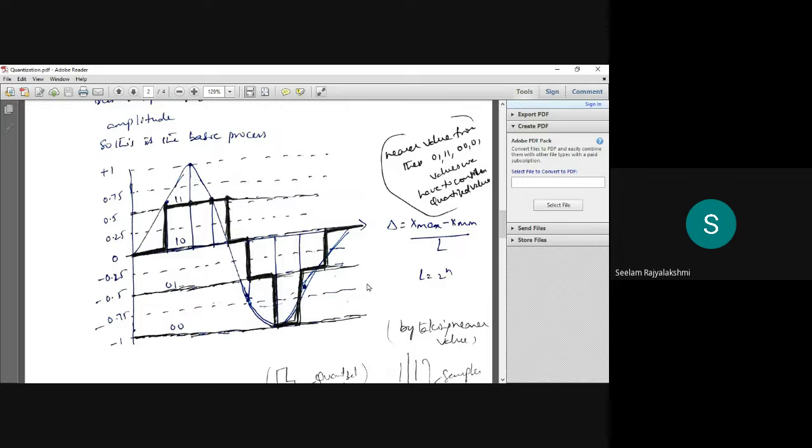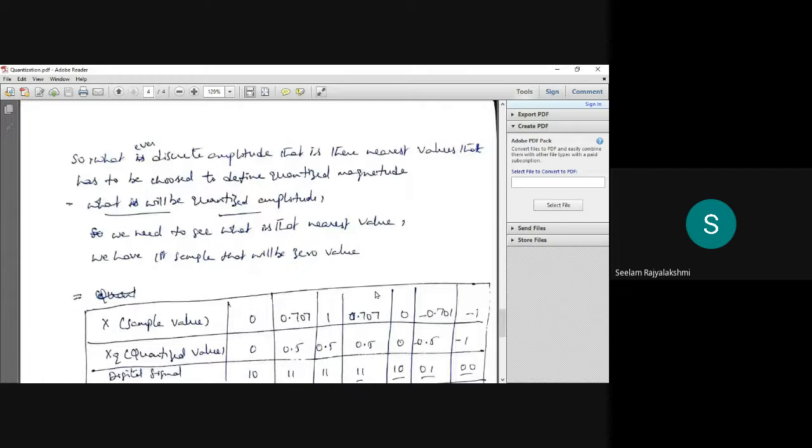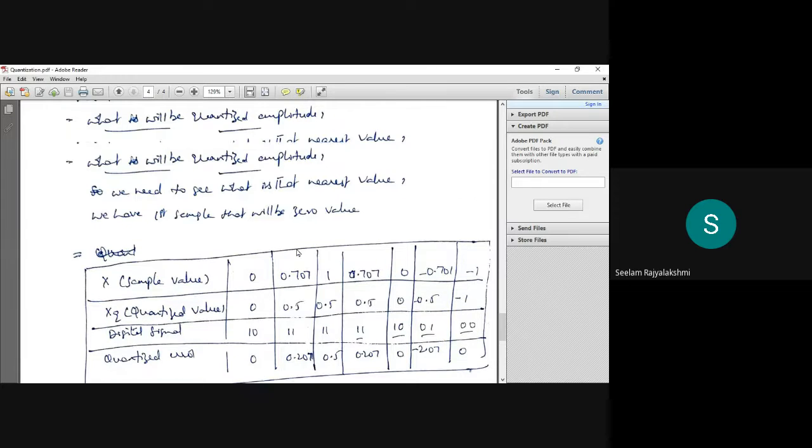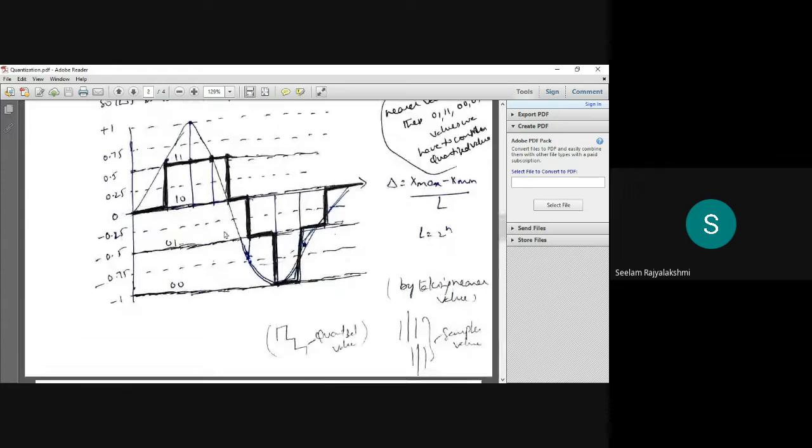Next sample value is -0.707. We don't have -0.707, and it is nearer to -0.5. We don't have any level at 0.75. We have the level near 0.5.